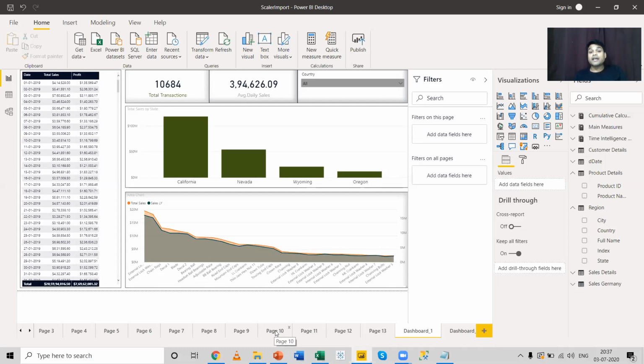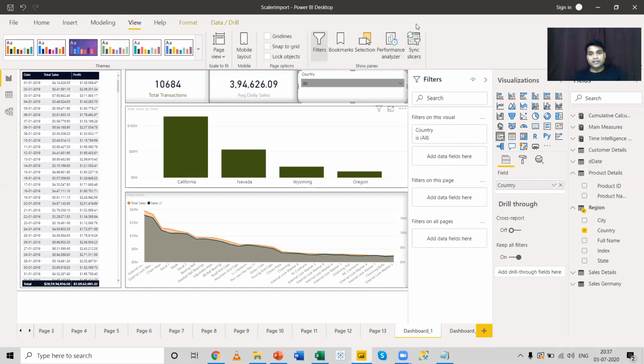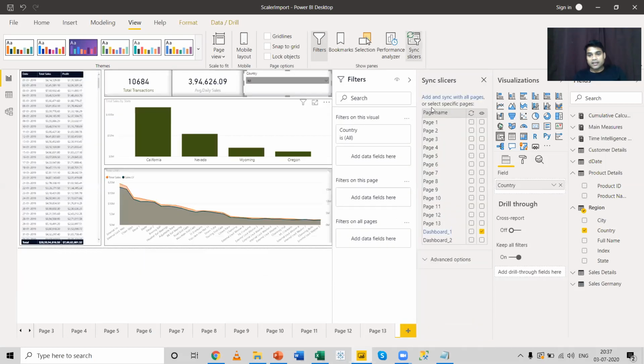In a slicer, we have an option to play around with its interactivity, how it interacts with the other reports. For example, this is a slicer I'm using over here. If I select this slicer and you come to View, over here there's an option called Synchronize slicers. If you click on this option, you can see all the pages over here.